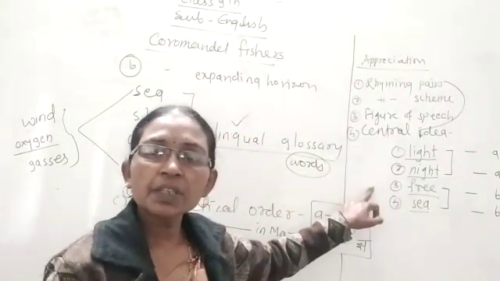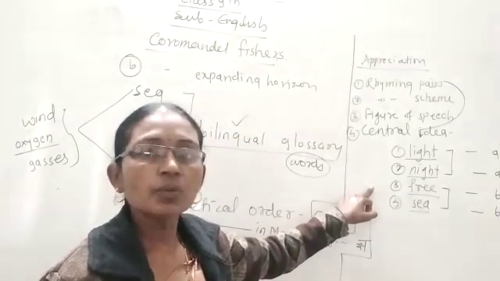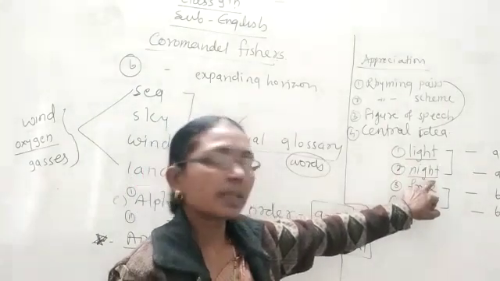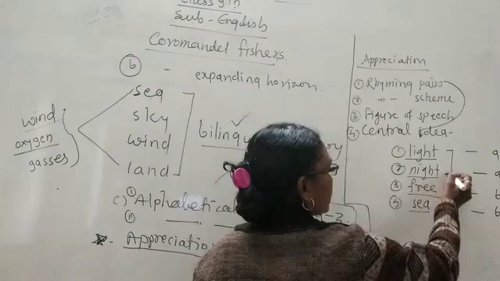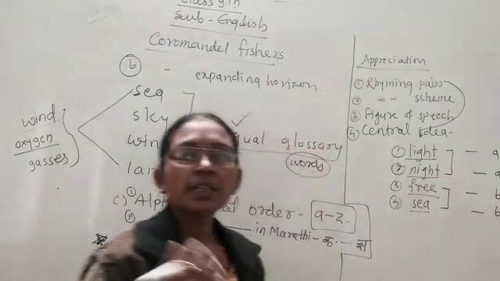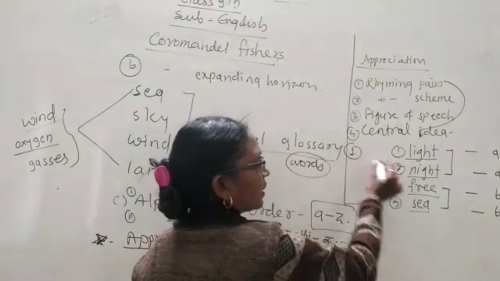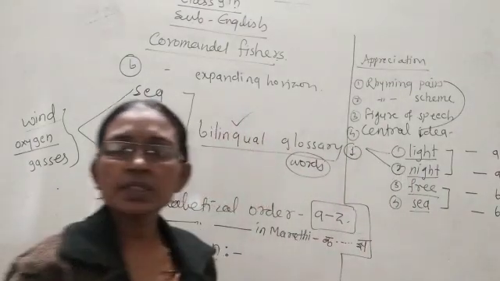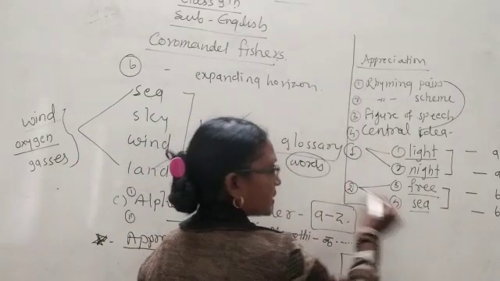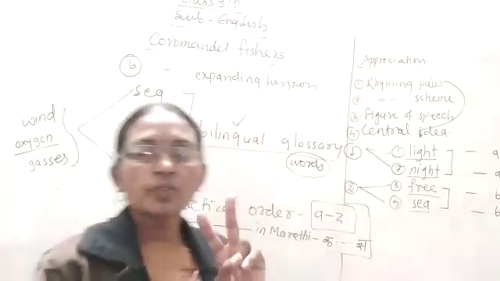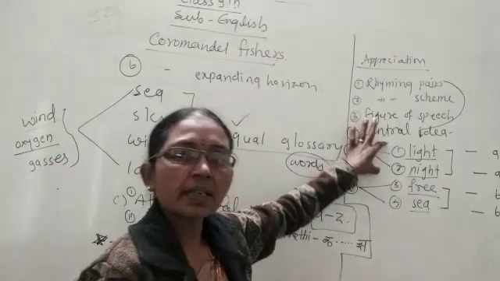We know that rhyming pairs means the same sounding words. Light and night both have the same sound, so these 2 words rhyme with each other. The first rhyming pair is light and night. The second rhyming pair is free and sea. So we find two different rhyming pairs from the first stanza: light, night and free, sea.